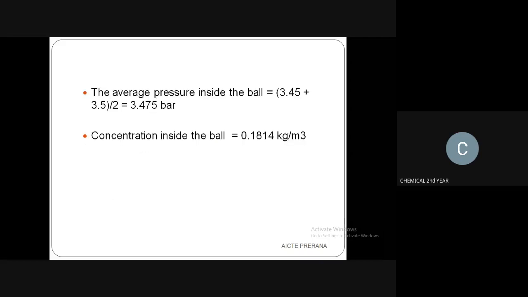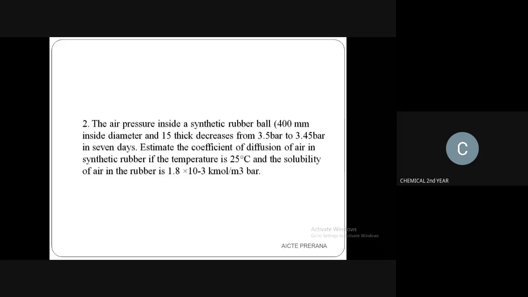Okay, that's all for this problem. Now I will summarize. You are considering a synthetic rubber ball, and it has this type of diameter and thickness. They have given the initial pressure as 3.5 and the final pressure as 3.45 in 7 days. You have to find out the diffusion coefficient for the synthetic rubber at a temperature of 25 degrees Celsius, and the solubility of air in the rubber is 1.8 into 10 to the power minus 3 kilomole per meter cube bar, as given.